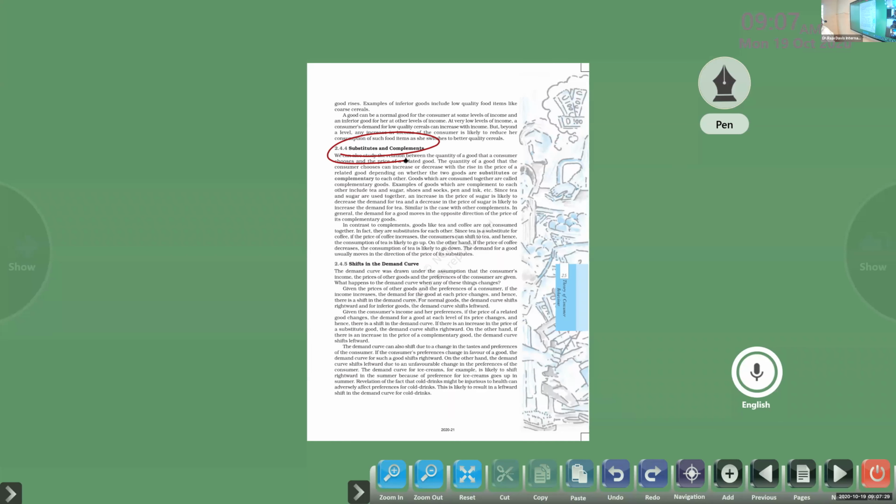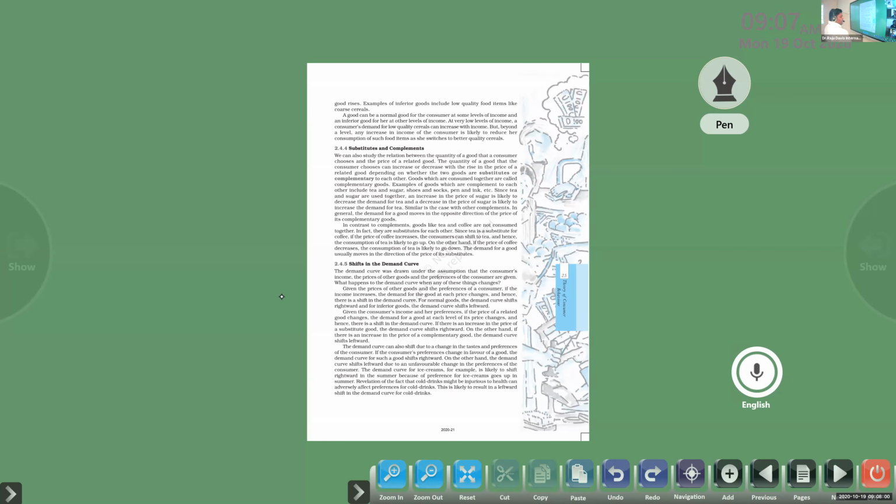Next one, complementary goods, complements. Okay, what are complements? We want to use two goods together to get satisfaction, right or not? If any one is missing, that bundle is unable to provide satisfaction. Example: pen and ink, notebook and pen, like that. A number of things are there, basically termed as complementary to each other.